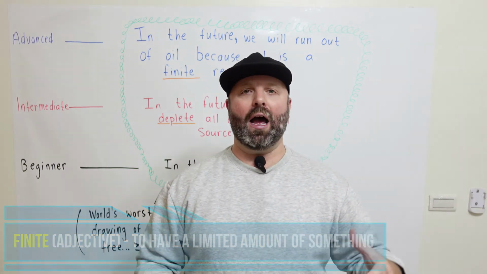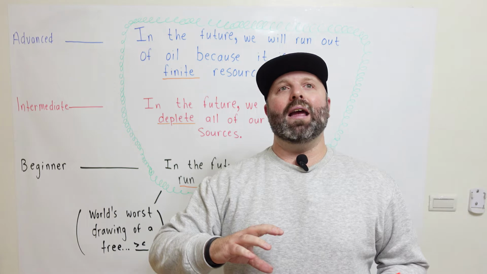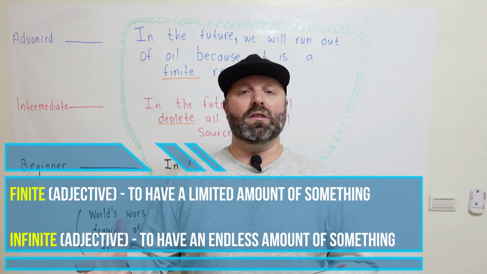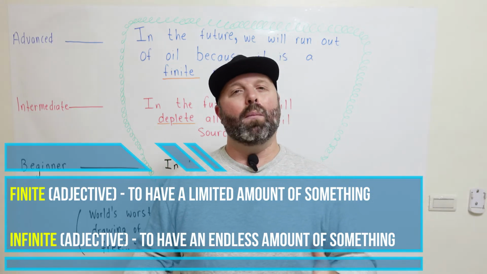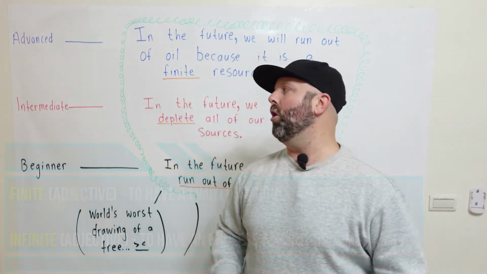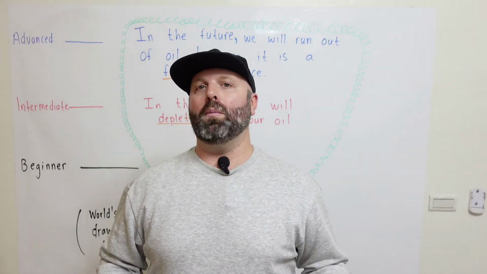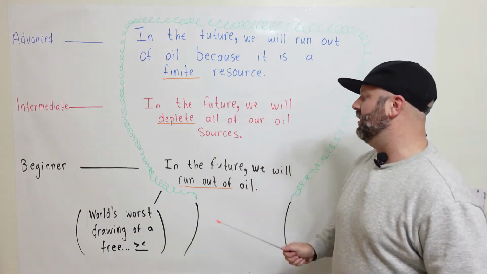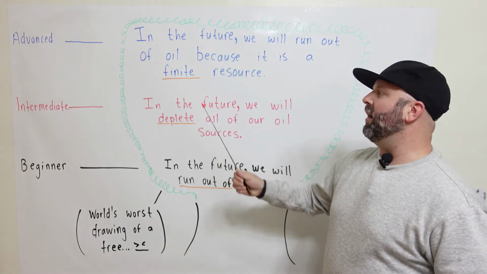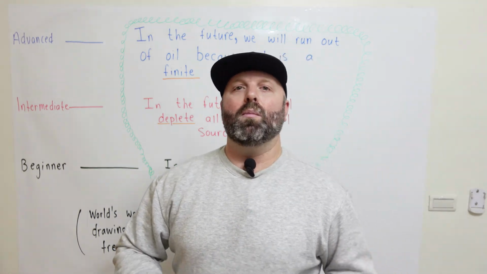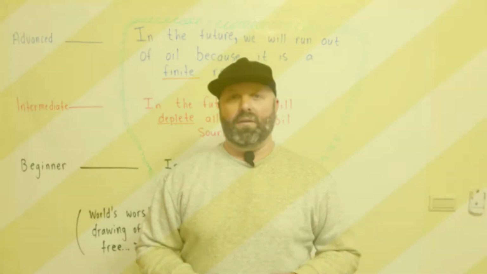There is a limit on how much there is of a certain thing, okay? The antonym to this, antonym obviously means the opposite, would be infinite. Infinite means there is an endless supply of something, but there is not an endless supply of oil. So oil is a finite resource. One day, who knows when, we will have used up all of the oil. So when we take a look at these, things that we've underlined, run out of, deplete, and finite, all of these are connected because it means we're using all of them up, and one day we will not have any more left.